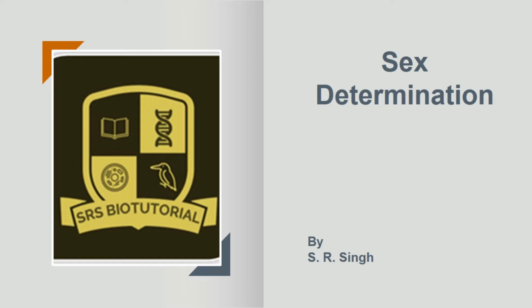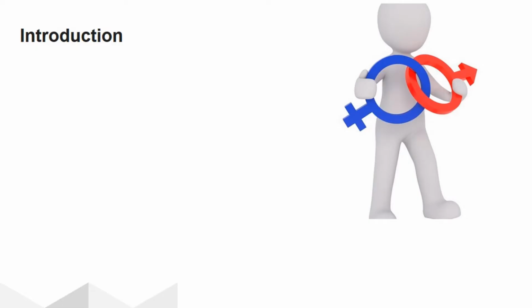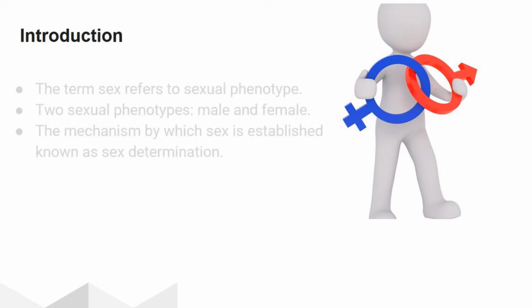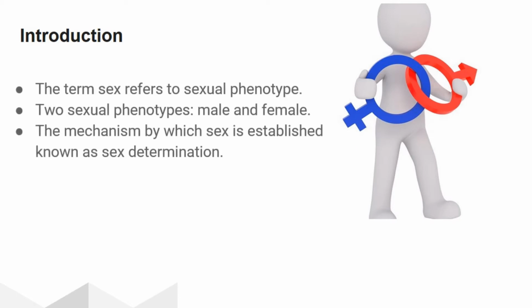I am Someranjan. In this video, I will discuss sex determination. The term sex refers to sexual phenotype. There are two types of sexual phenotypes, male and female. The mechanism through which the sex of an individual is established is termed sex determination.